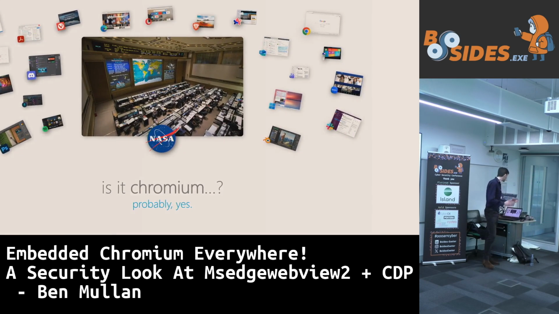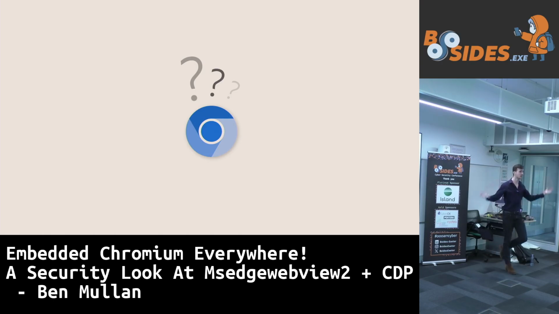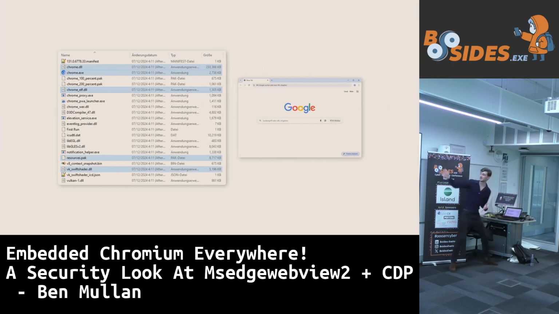Okay, there we go. We've got this thing called Chromium. It's used all over the place, apparently, we've just discovered. What actually is it? Well, effectively, on a system, you're going to have a set of binaries like this. It looks very similar no matter what operating system you're on. Some of the important ones are highlighted, but effectively there is this whopping great DLL and this exe, or without the exe file extensions on a Unix-based system. And you can run that up and you'll get a window like that.